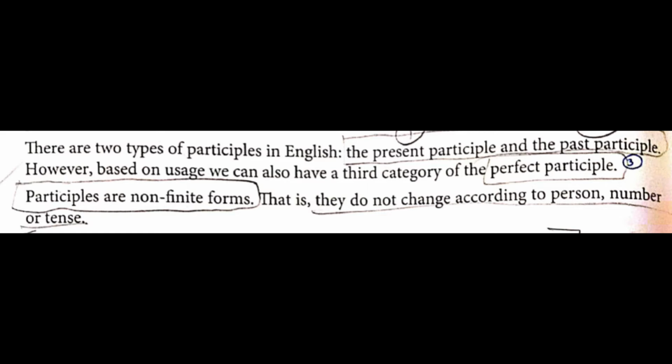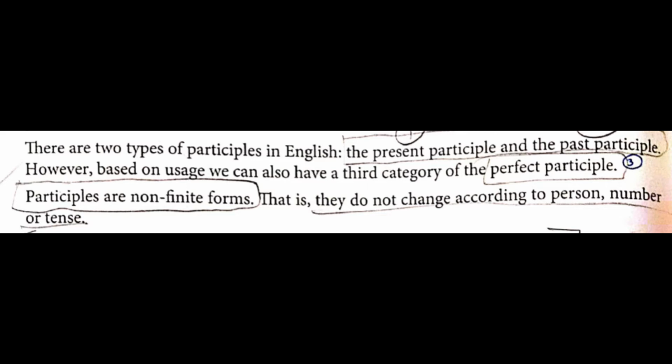And the other one is V3, past participle. For example, eaten, broken. So you should understand it, and according to that you should do. And as it has the characteristics of an adjective, it is a describing word. It describes a noun or pronoun.